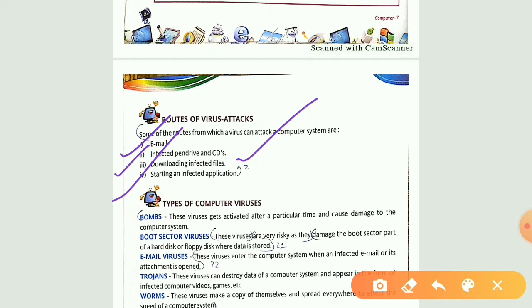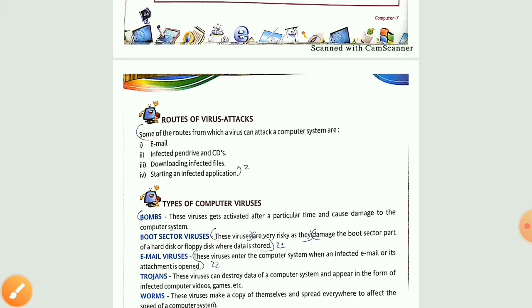The fourth one, last one, starting an infected application. If you have downloaded a setup, and that setup may contain a virus, and you try to install that setup into your system, then the virus can enter your computer system and harm you. So these are the 4 common ways in which a virus can enter your computer system.